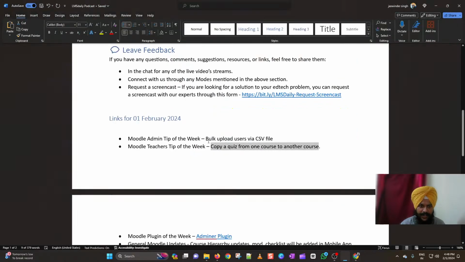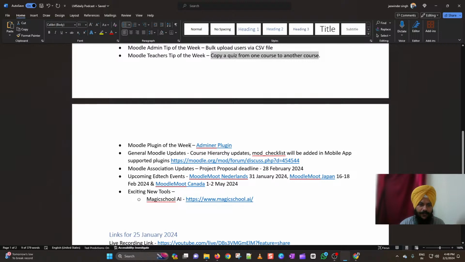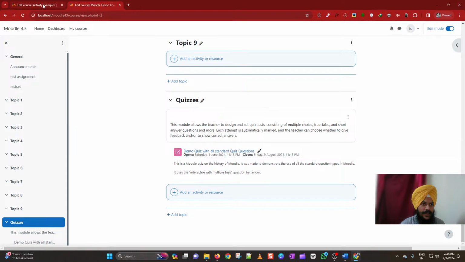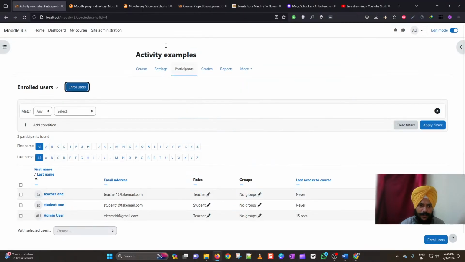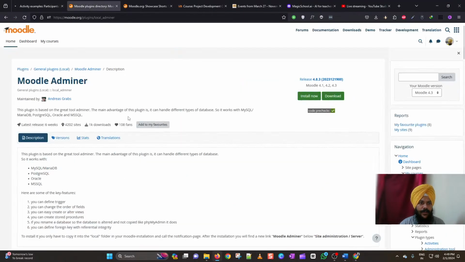Coming to the next agenda item for this day, we will be reviewing the Adminer plugin. I will go to another browser window here, and you can see that there is a plugin named Moodle Adminer. If you are a site admin who handles the Moodle database, you might know the trouble of handling the database through the backend server. This plugin, Moodle Adminer, allows you to access the database through the Moodle interface only.